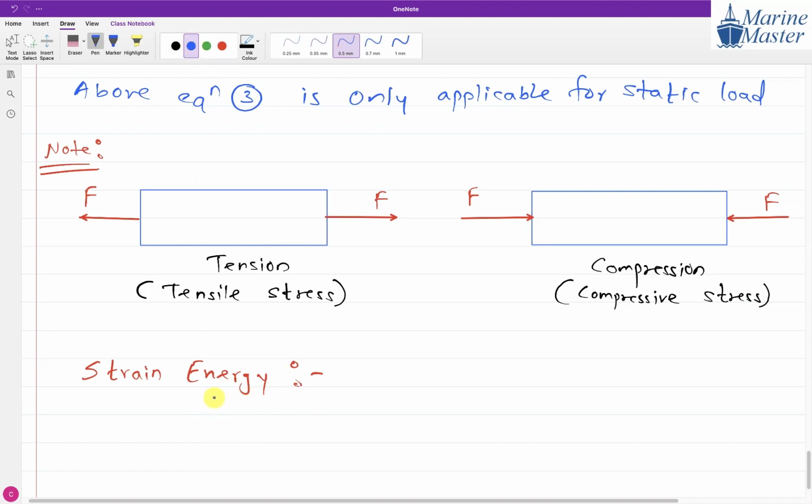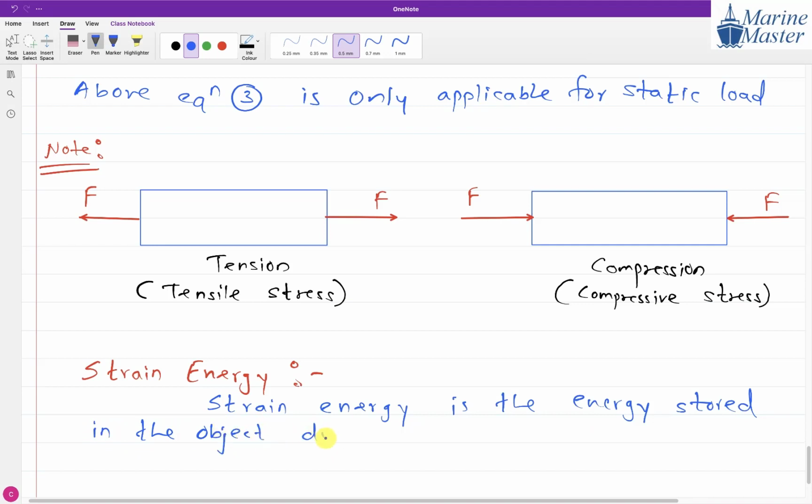Strain energy is the energy stored in the object due to straining.